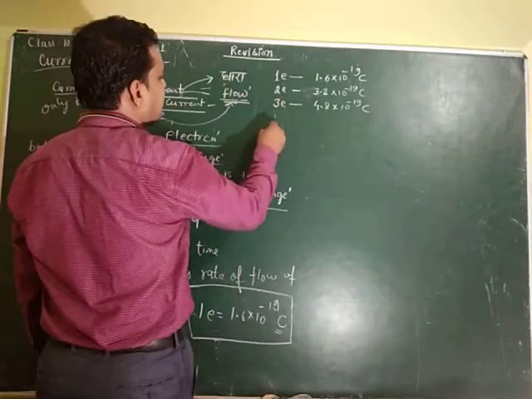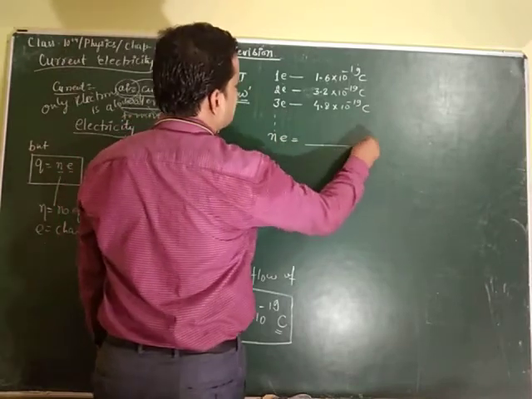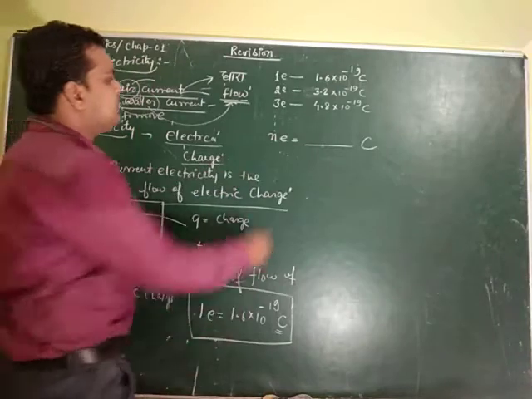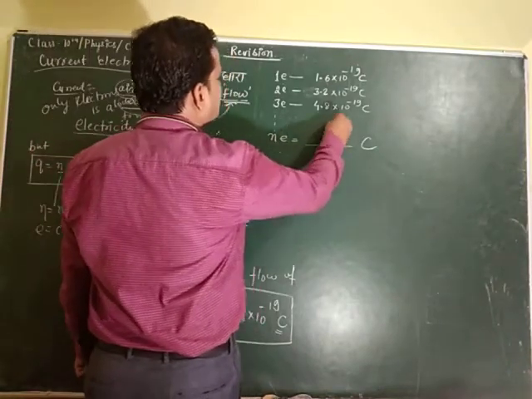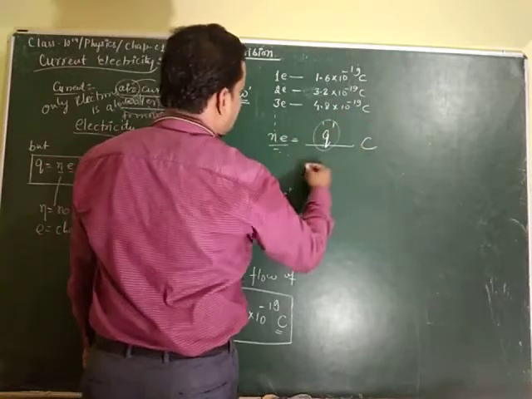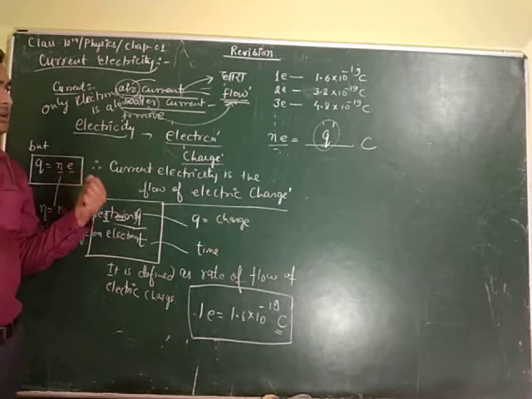So n electrons will give how much charge? We don't know the value of n, so whatever it is, we call the total charge Q, and that is why Q is always taken as N into E.